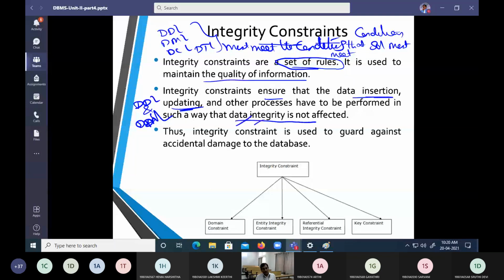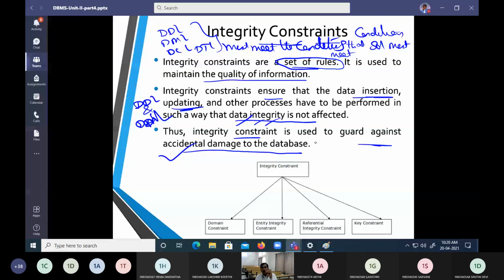To see that data integrity is not affected and data is not accessed from external references. There is no accidental damage, no hacking or hijacking of data, no data loss, data confusion or data damage. We should not see data being damaged. For that, integrity constraints have to be met.